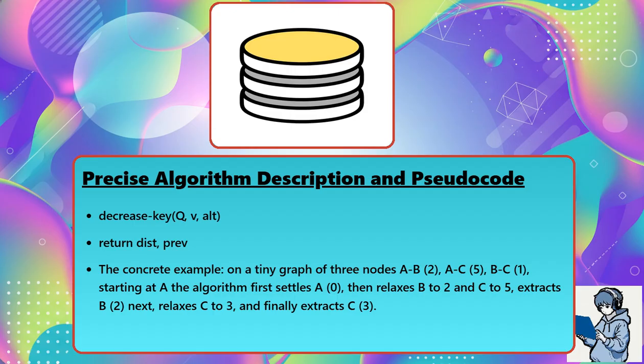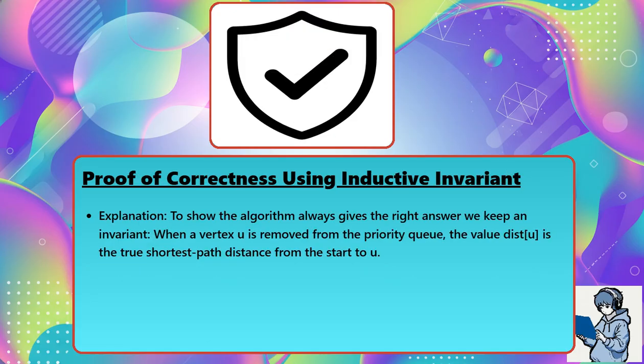The concrete example. On a tiny graph of 3 nodes, A-B with weight 2, A-C with weight 5, B-C with weight 1, starting at A, the algorithm first settles A at 0, then relaxes B to 2 and C to 5, extracts B at 2 next, relaxes C to 3, and finally extracts C at 3. The distances are optimal.